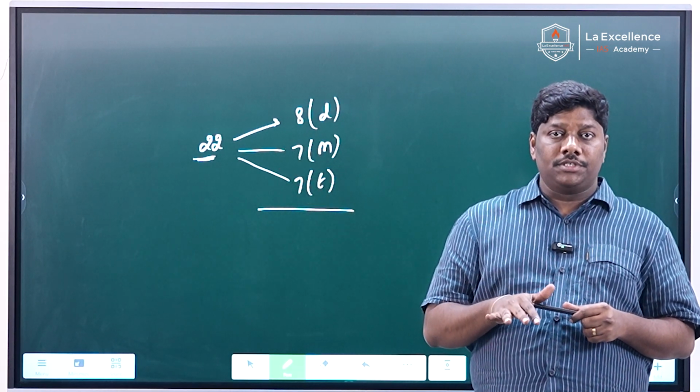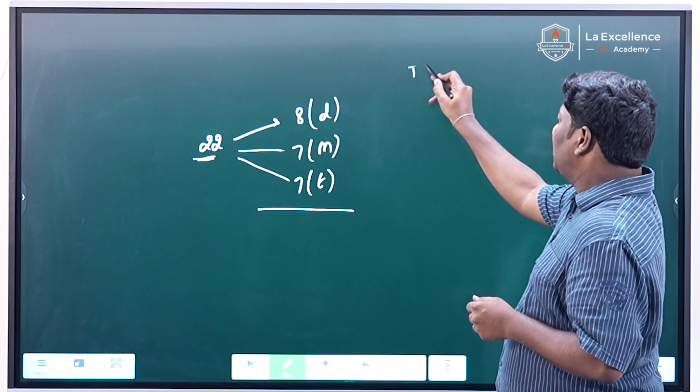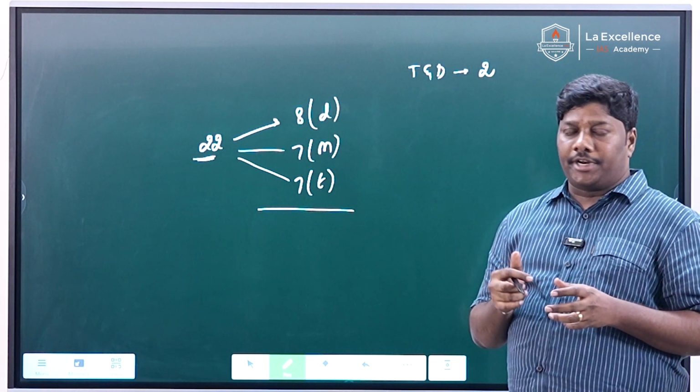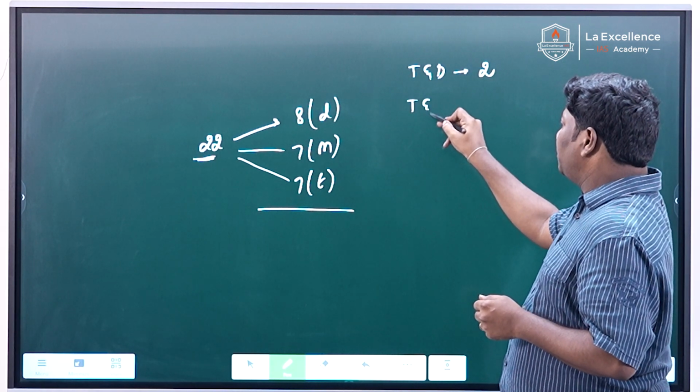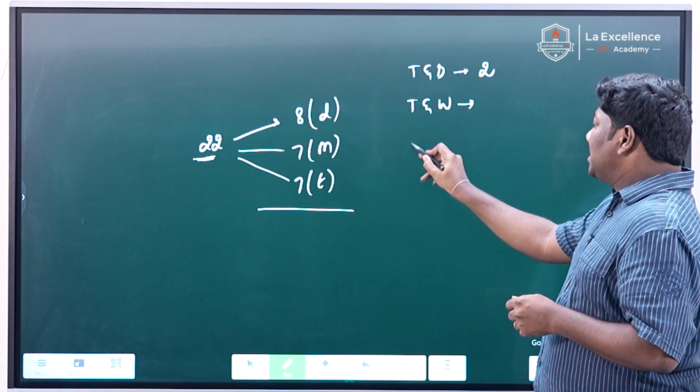There are 22 questions from number theory, and for the rest of the questions, he asked from time and distance. There were 2 questions. One is easy and one is moderate. In time and work also there are 2 questions. Same thing, one is easy and one is moderate.